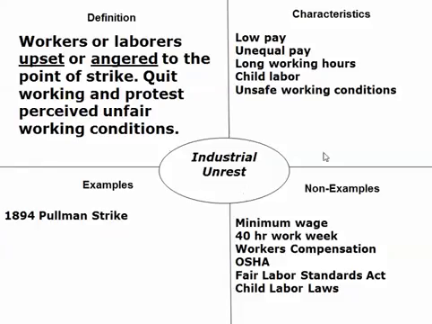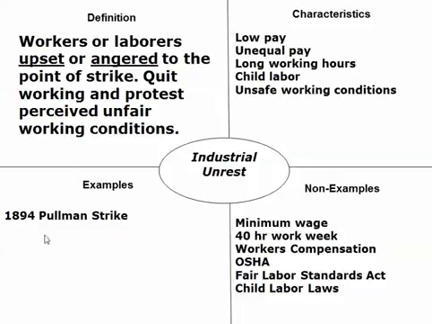Alright, so what is industrial unrest? It is where workers and laborers are going to be upset or angered to the point of striking and violence. They're going to quit working and they're going to protest what they perceive to be unfair working conditions. That's what industrial unrest is. Characteristics: they're receiving low pay and they don't like it, unequal pay or long working hours or whatever it may be, something they consider and perceive to be unfair.